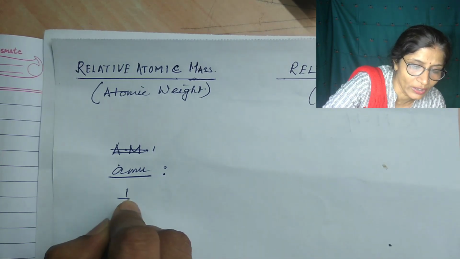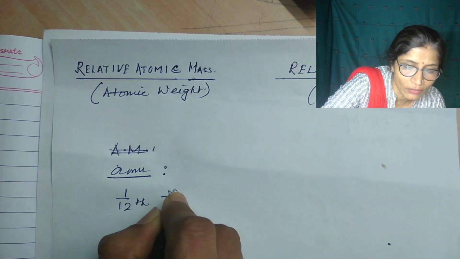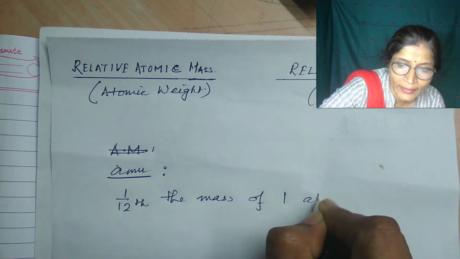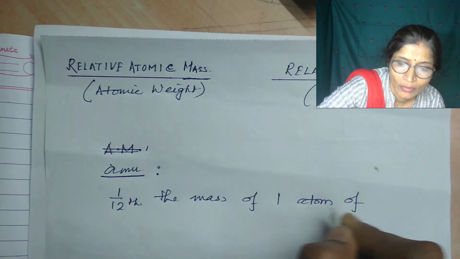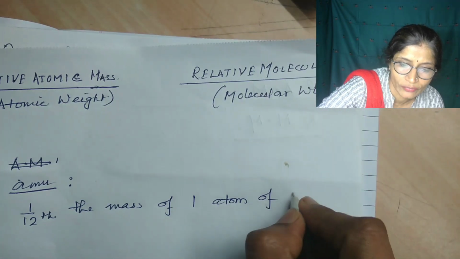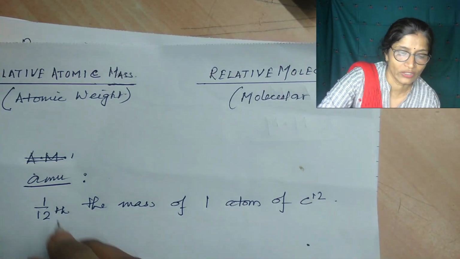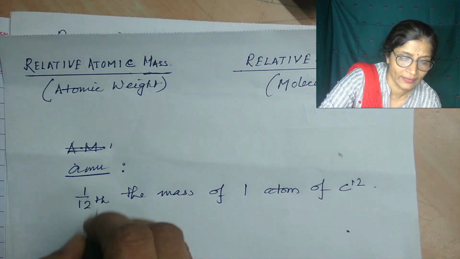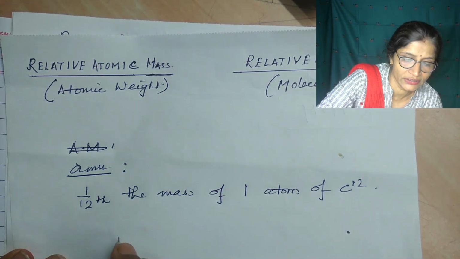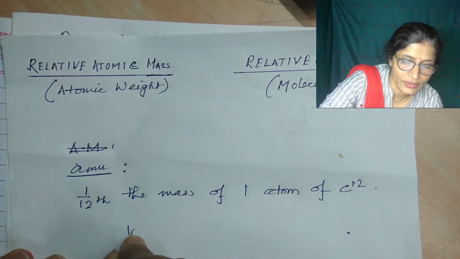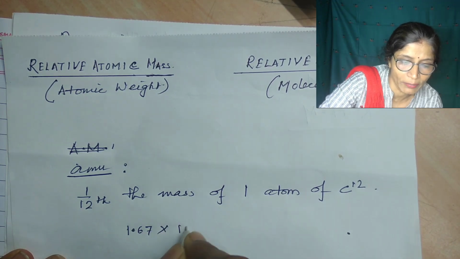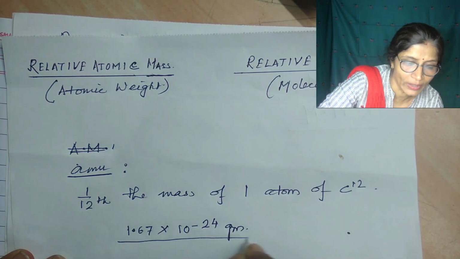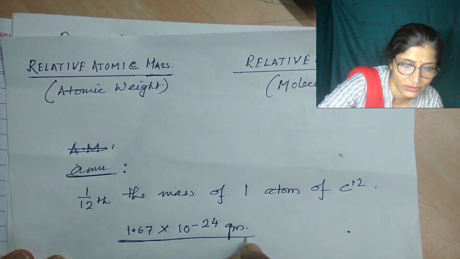AMU is equal to 1 by 12 the mass of one atom of carbon-12 isotope. Its value comes out to be 1.67 into 10 to the power minus 24 gram. 1 AMU is equal to this.